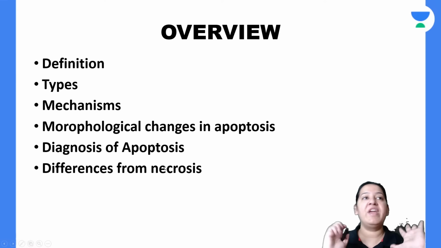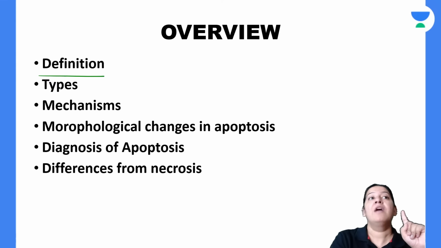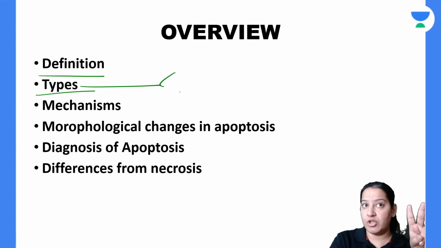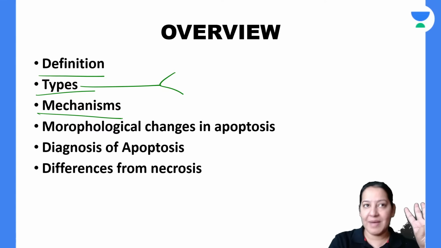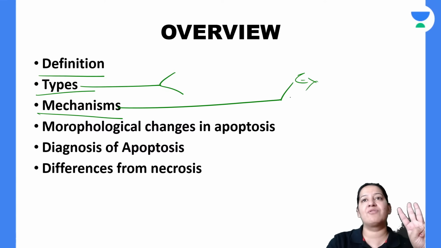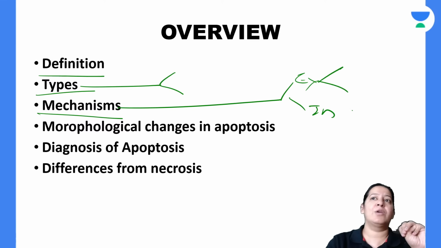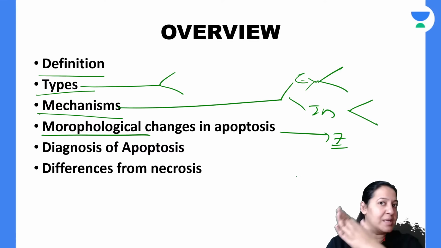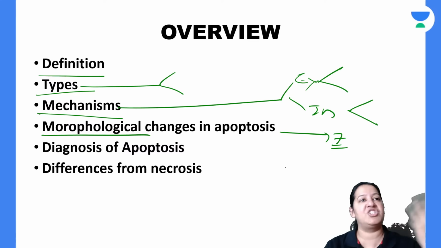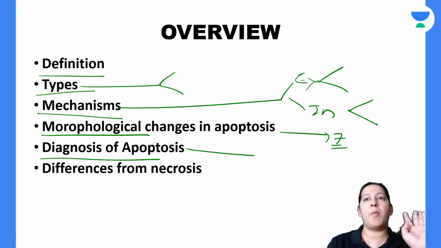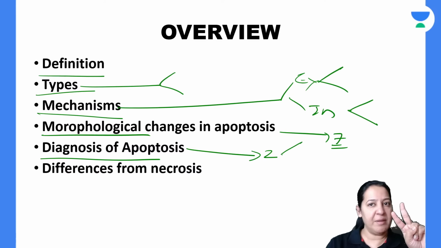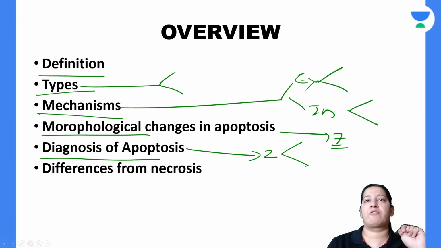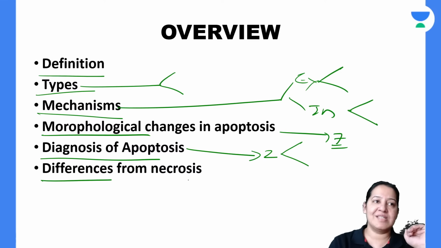So till now, we have covered the definition of apoptosis. We have done the types of apoptosis, physiological and pathological, with examples. We have done the mechanism of apoptosis, the extrinsic and intrinsic pathways with initiation and execution. The 7 morphological changes in apoptosis in sequence, the earliest change, the most characteristic change. We have seen the diagnosis of apoptosis, the 2 ways of diagnosing: annexin 5, the marker of apoptosis, and agarose gel electrophoresis. The last topic is the differences from necrosis.